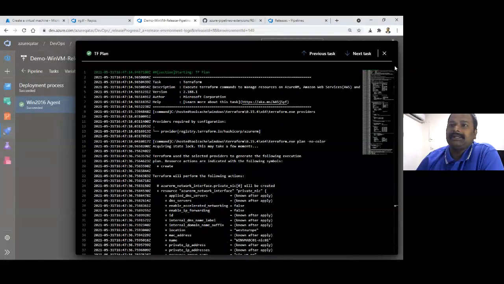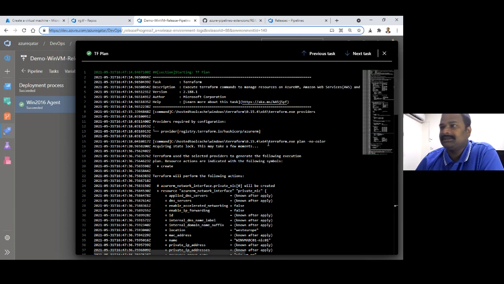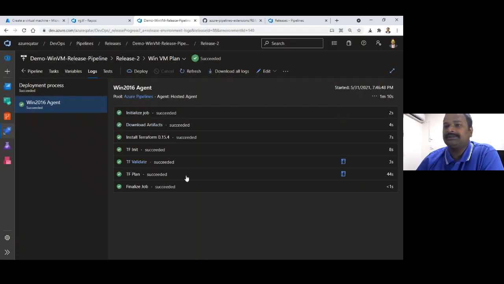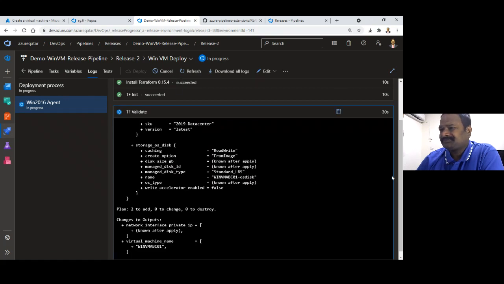This is a public project I mentioned. You can look at the logs by clicking this URL, Azure Qatar, and you can go to each release and check the log. This is a public project. You can see there, the deploy has already started. We have another stage which has a deploy. You have seen the plan, and now the deployment is happening.